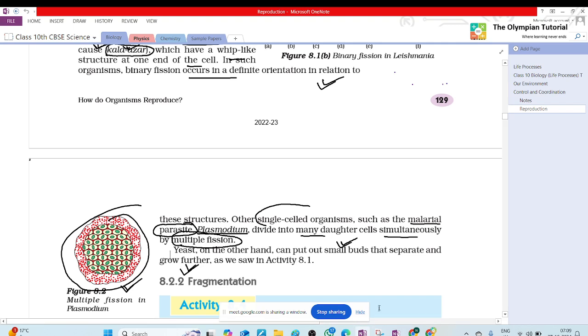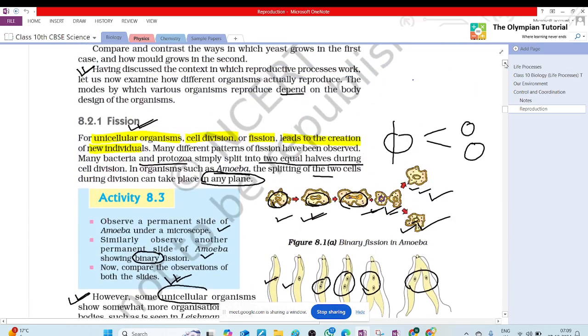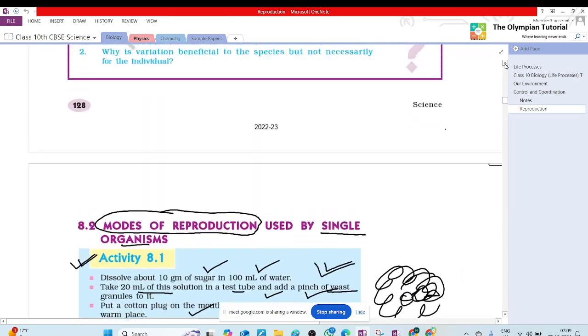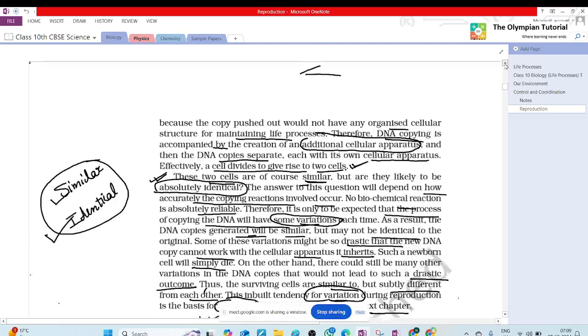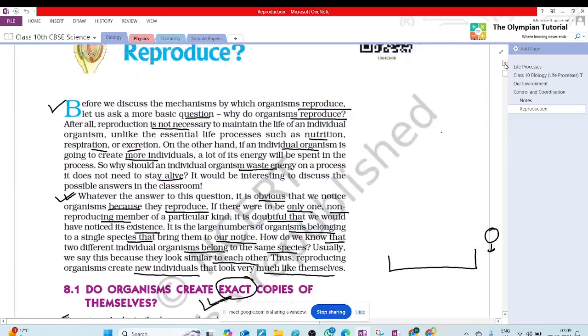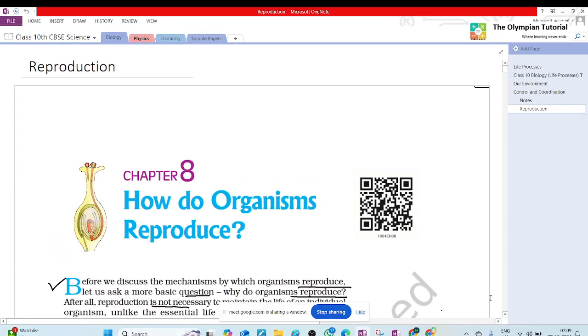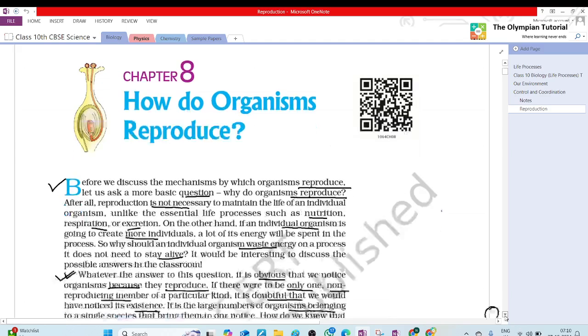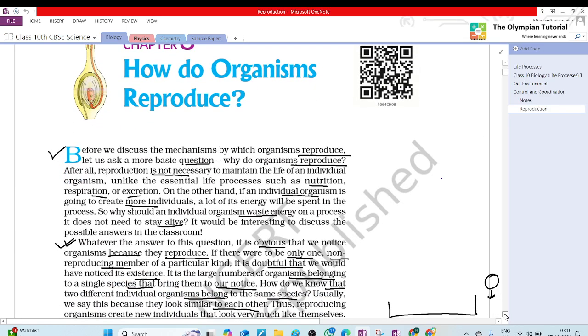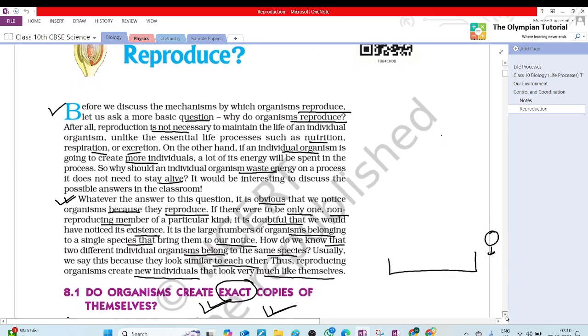Yesterday, which topic did we start? Binary fission. Reproduction means producing new individuals of the same kind. Why is reproduction not considered a life process? Because it is not essential for the individual to survive, but it is required for the species.